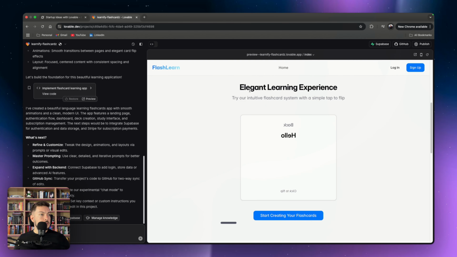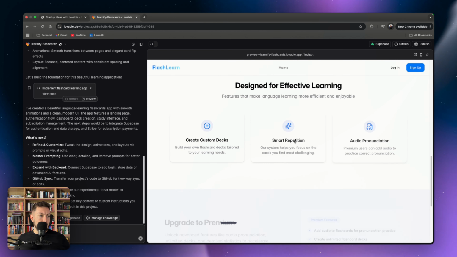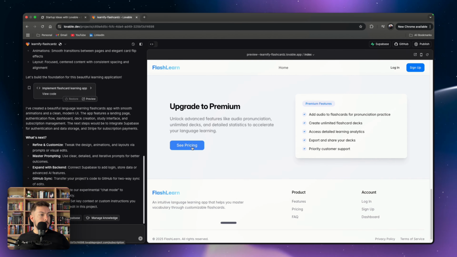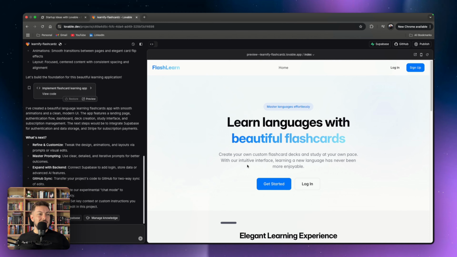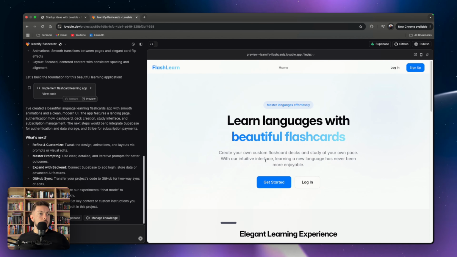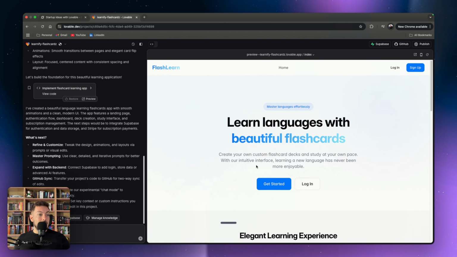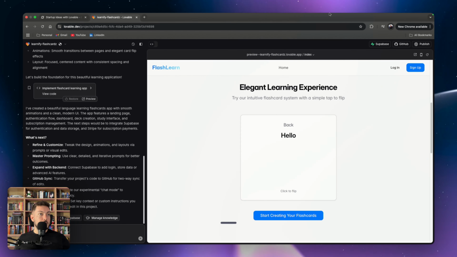And then if we say elegant learning, try our intuitive card system with a simple tap to flip. Okay, so back, hello. Yeah, I don't know. That doesn't make sense to me, but designed for effective learning, upgrade to premium. It's given us the option to integrate monetization, which is pretty cool. And then we've got that all over here. So a nice landing page, all one page. So no multiple pages, which I actually like. I like it when it's all in just one complete page. So I like the actual UI. We might change this slightly and do something on the background, but let's focus on this component here first.